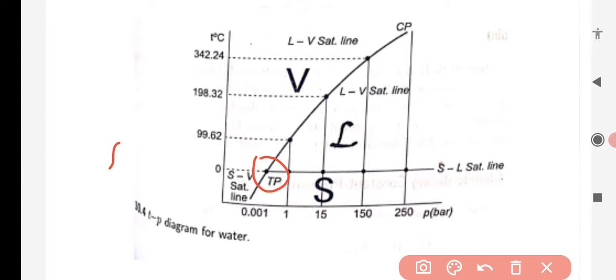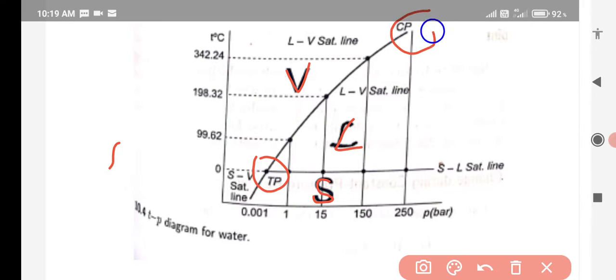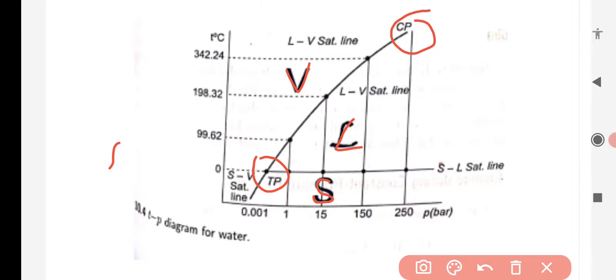Here, this S stands for solid, this L stands for liquid, and this is vapor. And we have already studied the critical point, where it is difficult to differentiate between the liquid and the vapor. Now this SL is the solid-liquid saturation line.